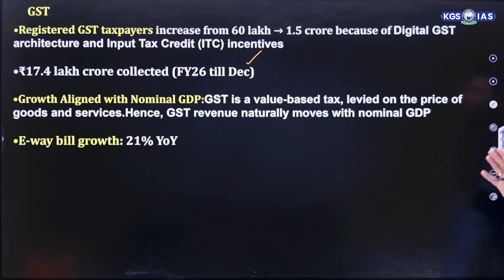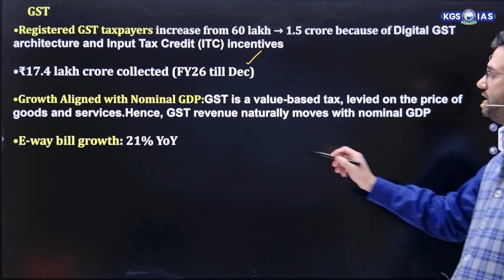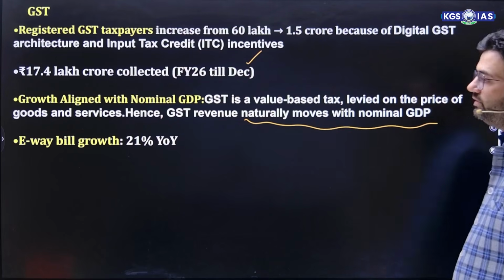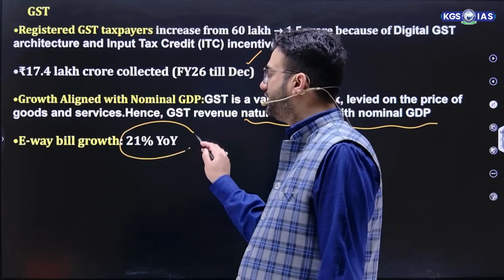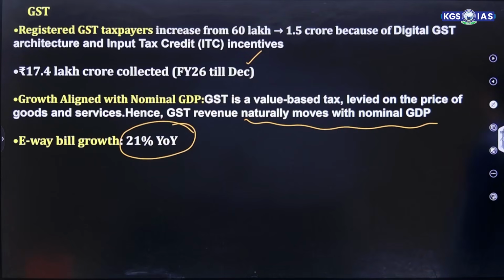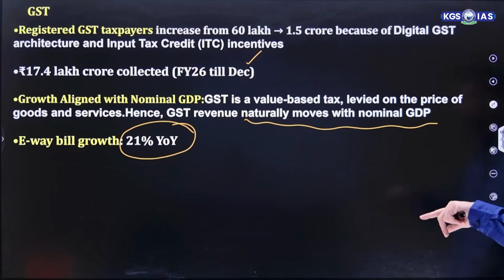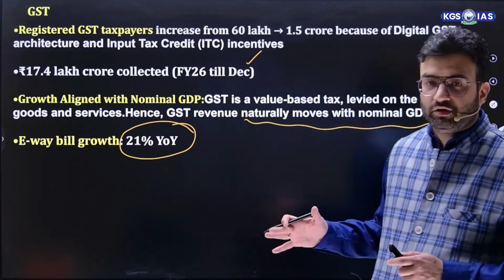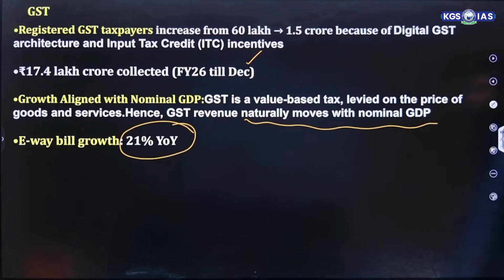Then apart from that, growth aligned with nominal GDP. GST is a value-based tax levied on the prices of goods and services. Hence, GST revenue naturally moves with nominal GDP. And apart from that, e-way bill growth is also 21% year-on-year. That means whenever goods are traveling from one place to another, an e-way bill is mandatorily to be kept.